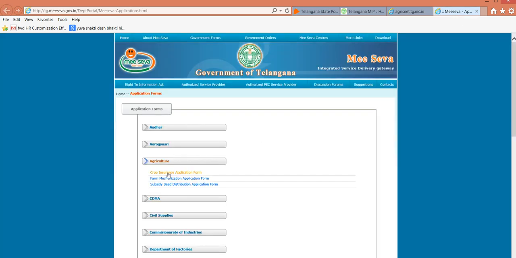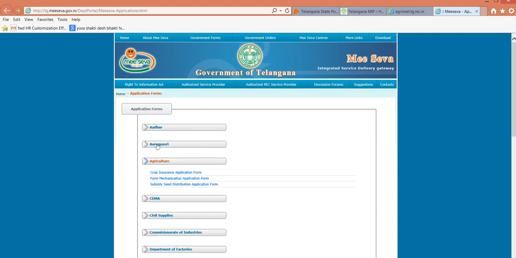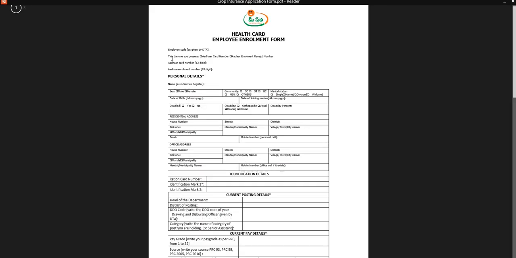Say for example, in this case, if I take one of these application forms, the structure of this application form is different from the other application form which I may take, like this other one, MeSeva for employees. If I open this form, this form has got a different structure. So every one of them has its own different data structures and everything.